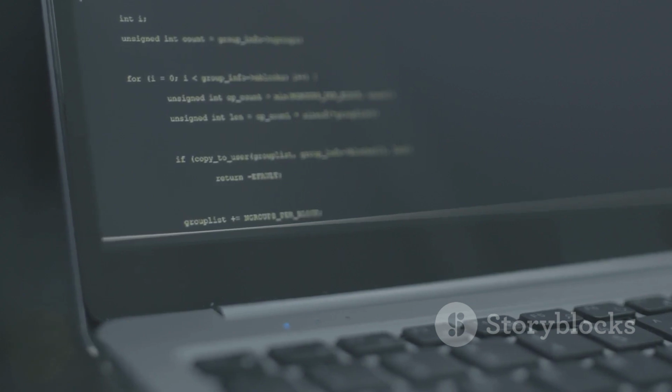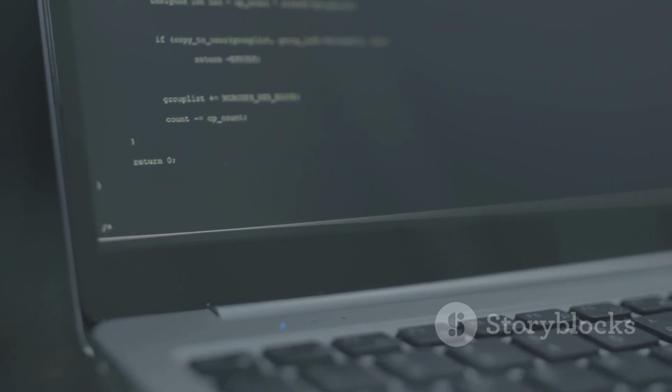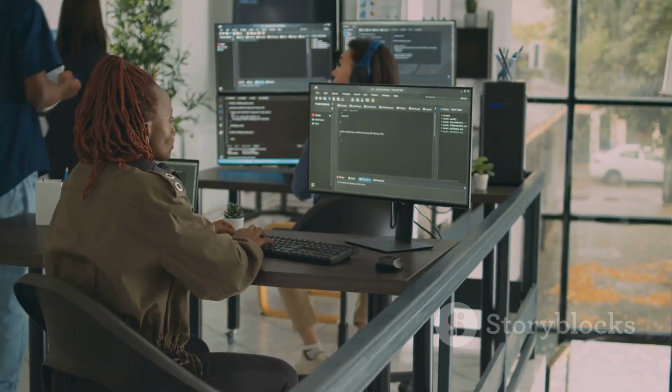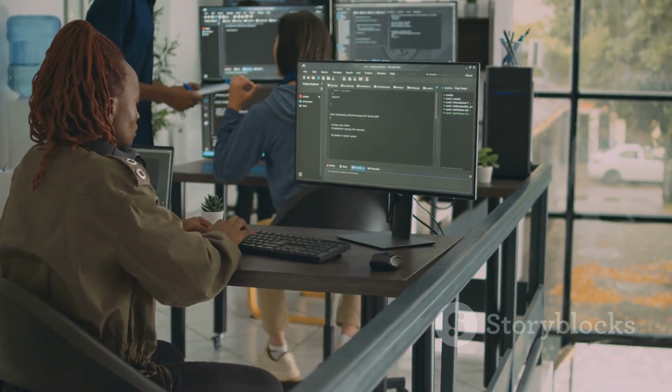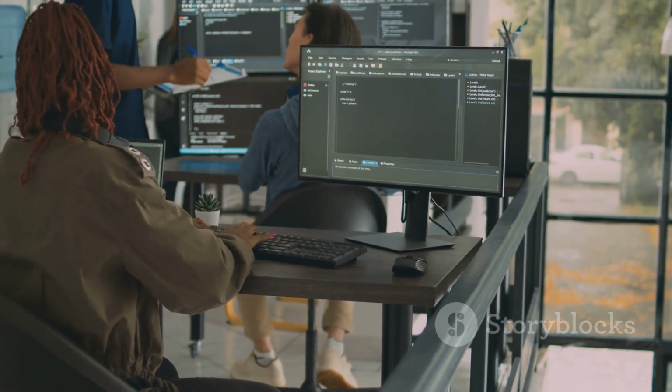Remember, every digital tool you use is powered by lines of code written in a programming language. So, the next time you use your favorite app, spare a thought for the magic of programming.